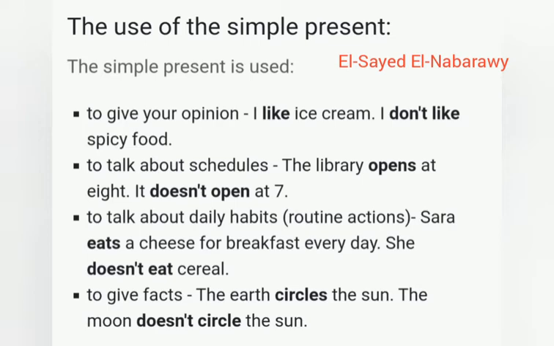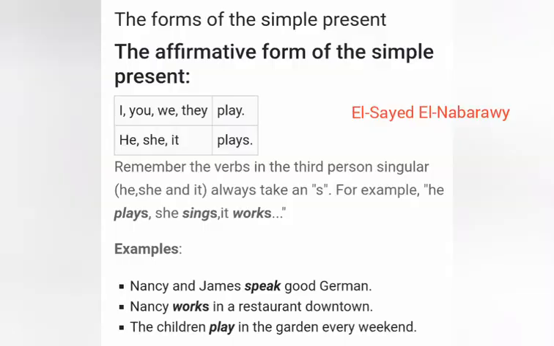So you give opinions, you talk about schedules or timetables, you talk about daily habits or things that you do every day, and when you give facts about yourself or about any other thing around you. So take care of these uses in order to know when to use the simple present tense.